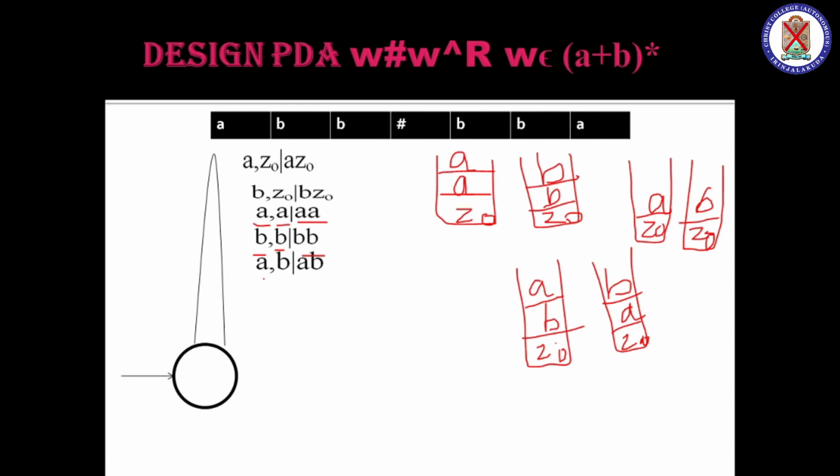If A is the tape symbol and B is on the top of the stack, what will we insert? BA. From here I am saying BA will be inserted. Otherwise, B on the tape and A on the stack, that is this condition, I will insert AB. I am saying from here, don't be confused, AB. Okay, so that's the 4 conditions.